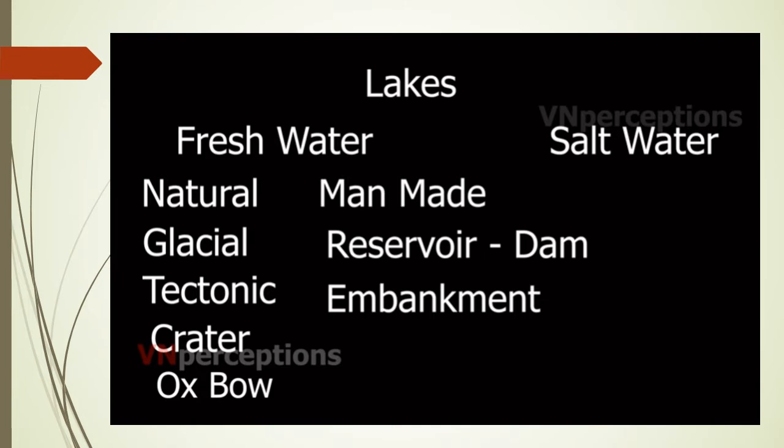Now lakes can be classified into two types: freshwater lake or saltwater lake. Now all saltwater lakes are natural lakes, and freshwater lakes can either be natural or man-made. Under natural, they could be formed due to glaciers, tectonic activities, craters or oxbow lakes, and man-made are the dams that we build, the reservoirs and embankments made by man. So these can be freshwater lakes. There are two types of freshwater lakes, natural and man-made, and saltwater lakes are natural lakes.